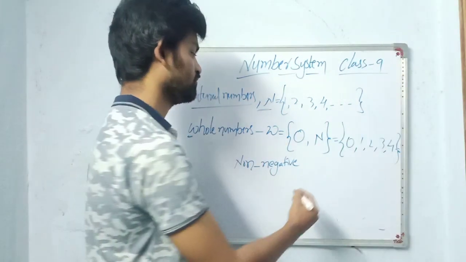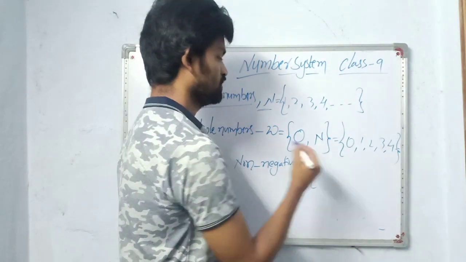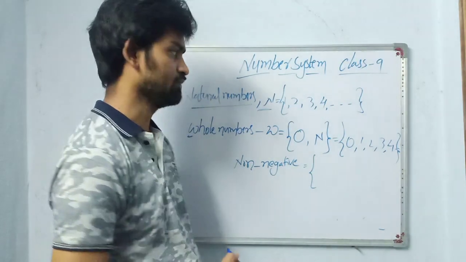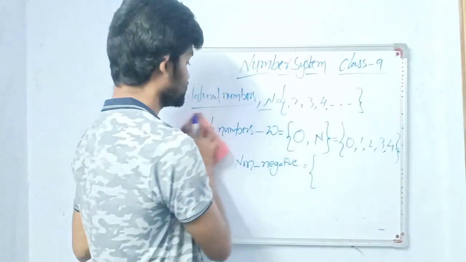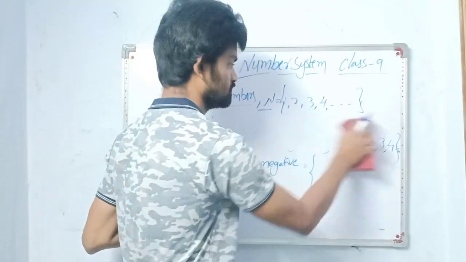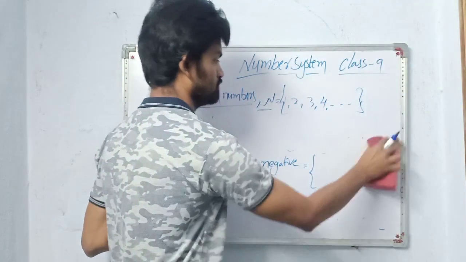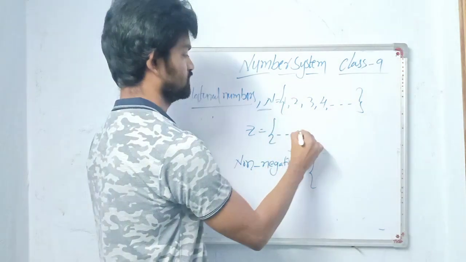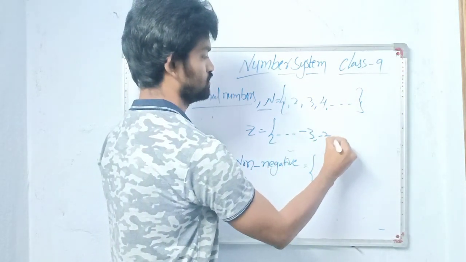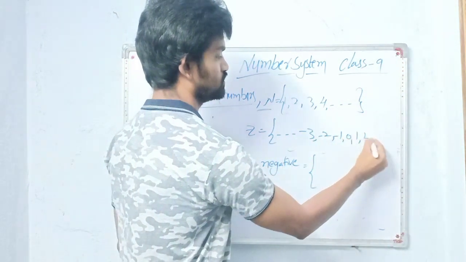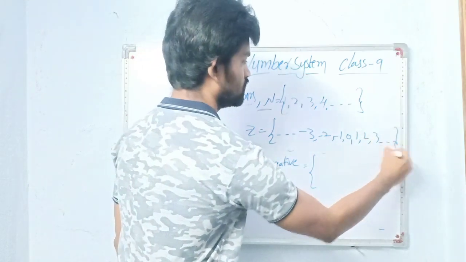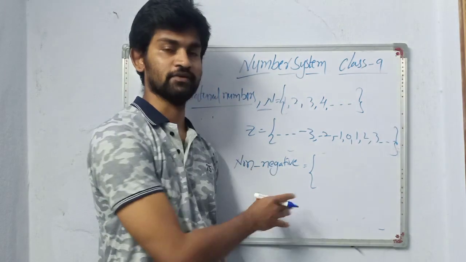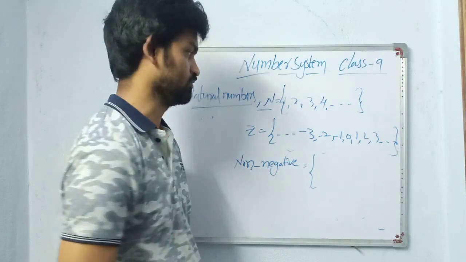Non-negative. What is the meaning of non-negative? I will write integers here. So what are integers? -3, -2, some 0, 1, 2, 3. So I am saying non-negative. It means not negative.